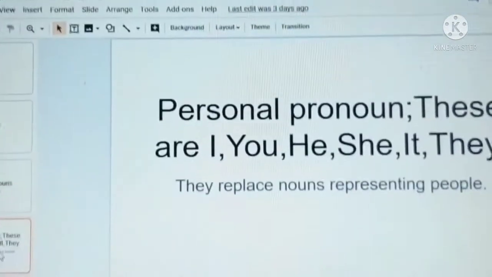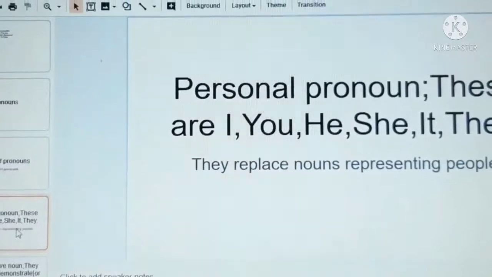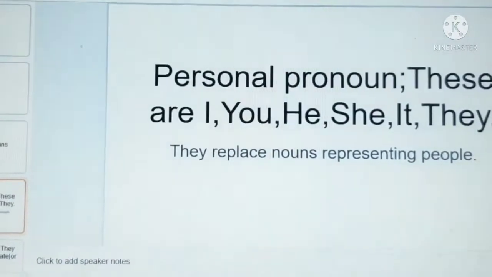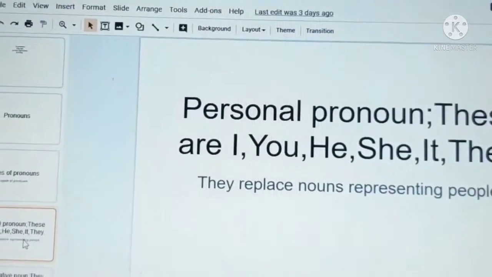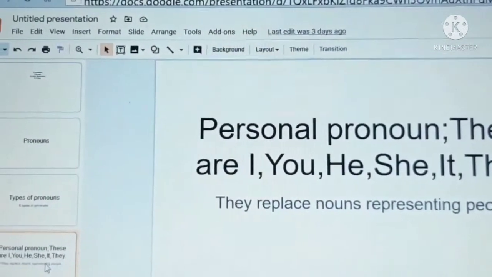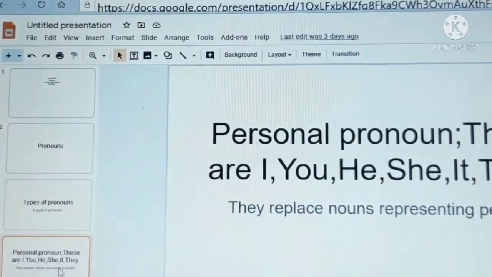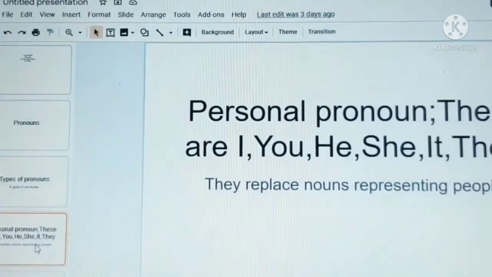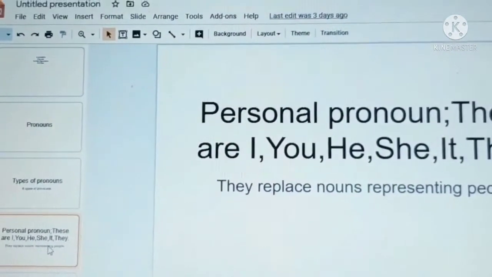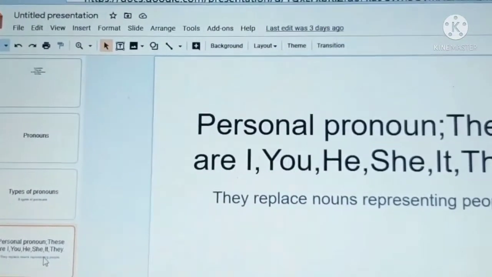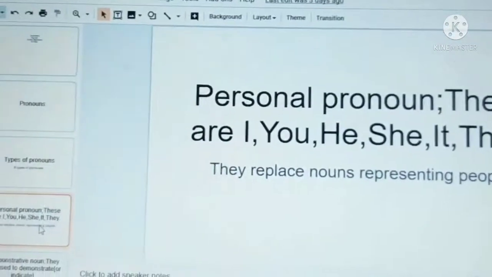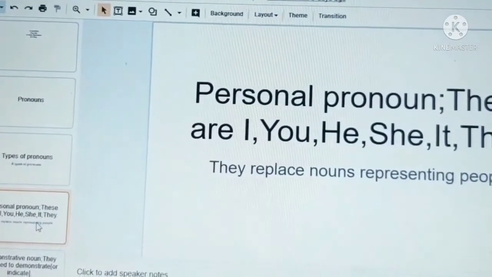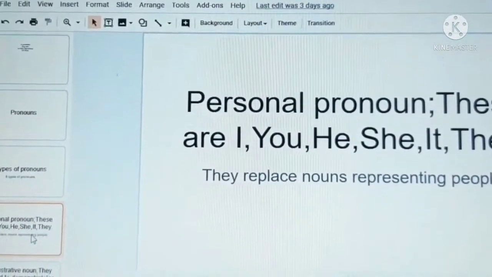First person pronouns I, we. I is for singular, we is used for plural. Second person pronoun you. You is used for both singular and for plural. Third person he, she, it. These 3 are used for singular and they is used for plural pronoun.